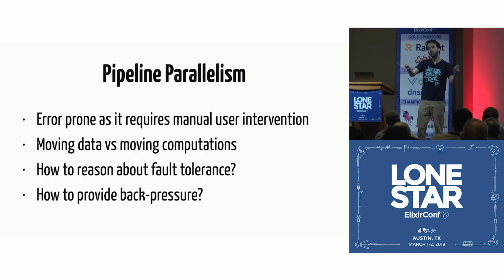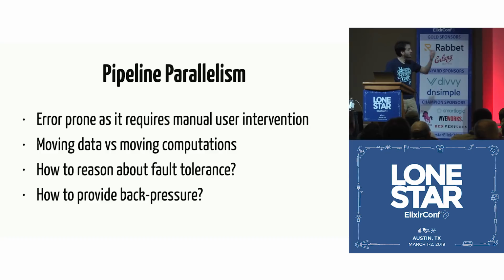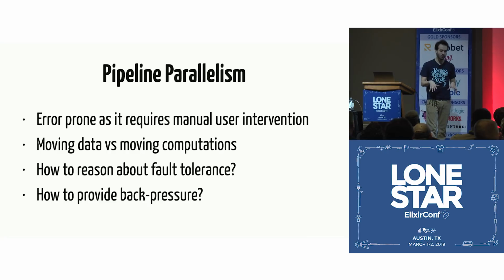Another thing is that, since we're talking about processes and we are sending messages between processes, when you send a message to another process, that message goes to that process's inbox, to that process's message queue. And the message queue is unbounded. So what happens if we have one step in the pipeline that is slow, right, and is being flooded with messages, and it cannot catch up? You can eventually run out of memory, right? So we started to think about all of those things, and it became clear that the way we were approaching the problem was wrong, okay?